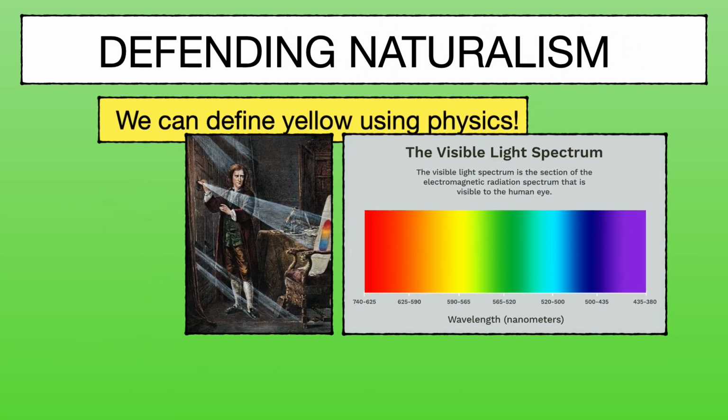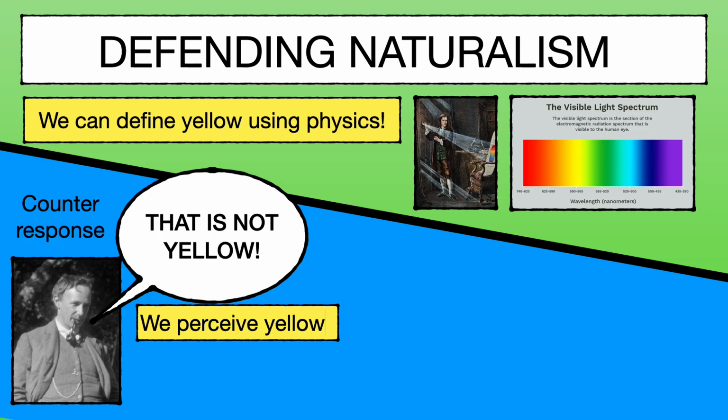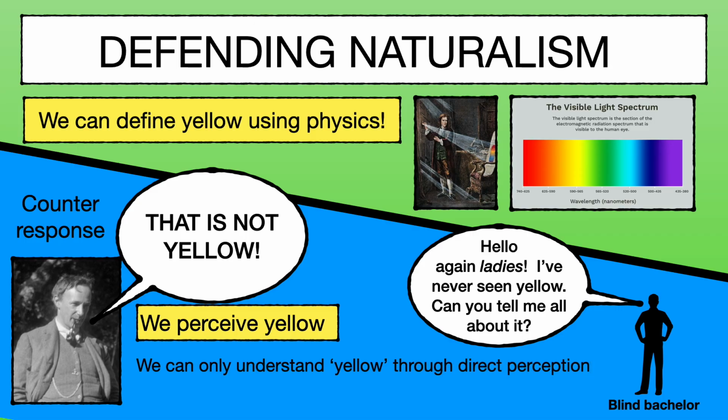But for Moore, this is not what we mean when we say we know yellow. We perceive yellow. We see it. If you met someone who's never seen the colour yellow, but you explain to them its wavelength, do they really know yellow? Is that actually the definition? Moore thinks not. Moore thinks we can only understand yellow through direct perception. And the good is the same way. We cannot define it. We cannot break it down any further. We just perceive the good directly through intuition.